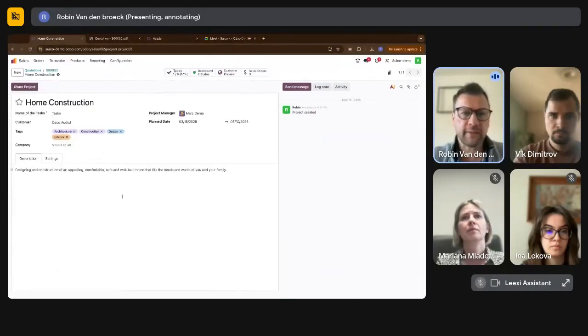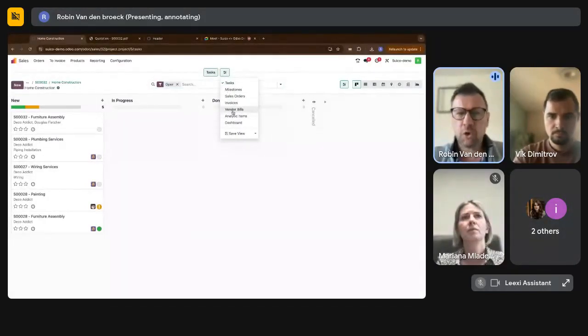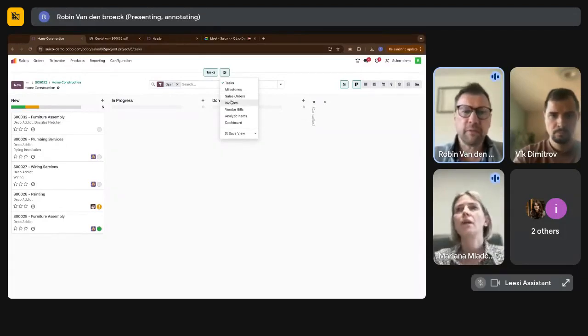So you can click on the project, you can see, this is home construction, because the furniture has to be constructed, etc., at the customer site in this case. And I can even see there's already some tasks to be done that are linked to this project. And we can even start working with creating other sales orders linked to this project, creating invoices.